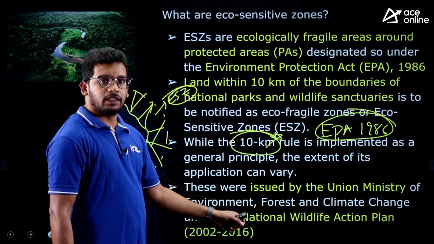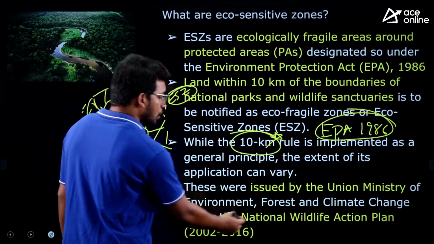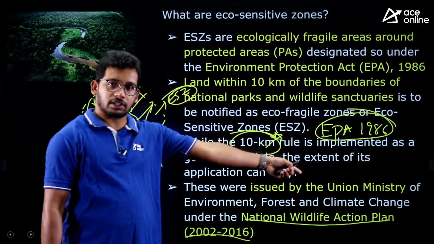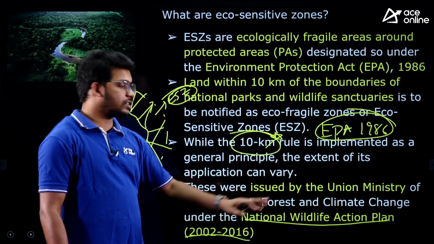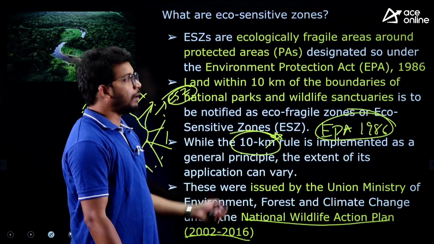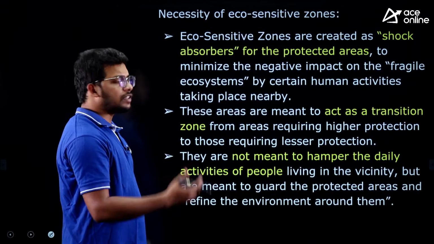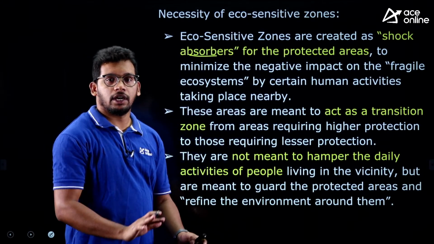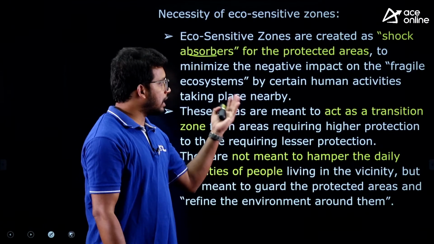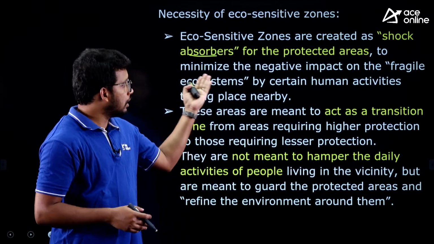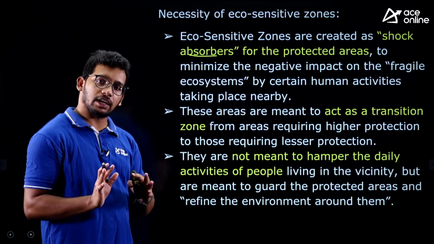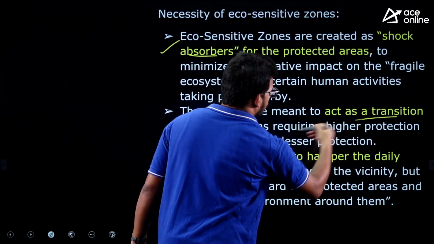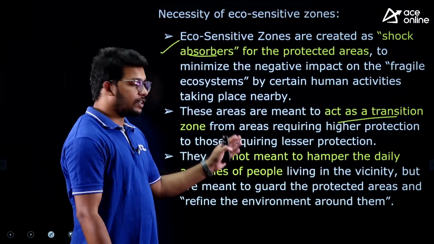And for the first time, this guideline was issued by the Ministry of Environment through the National Wildlife Action Plan 2002-2016. It is implemented under the Environmental Protection Act, but for the first time it was issued under the National Wildlife Action Plan by the Ministry of Environment, right? And what is the necessity? As I said, they can act as shock absorbers. If something happens, then all the tigers may be affected. So they act as shock absorbers, rather than impacting the core area, right? And also they act as transition zones.